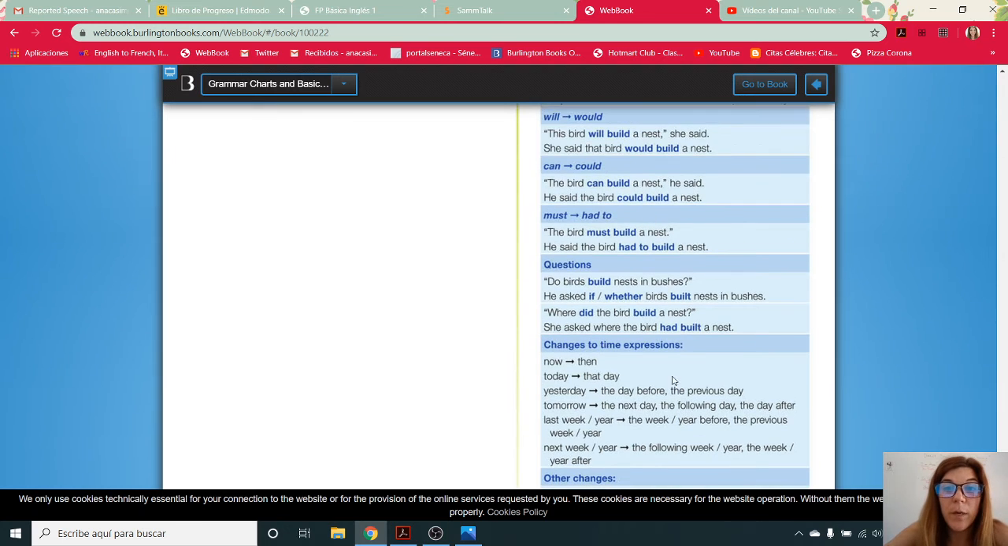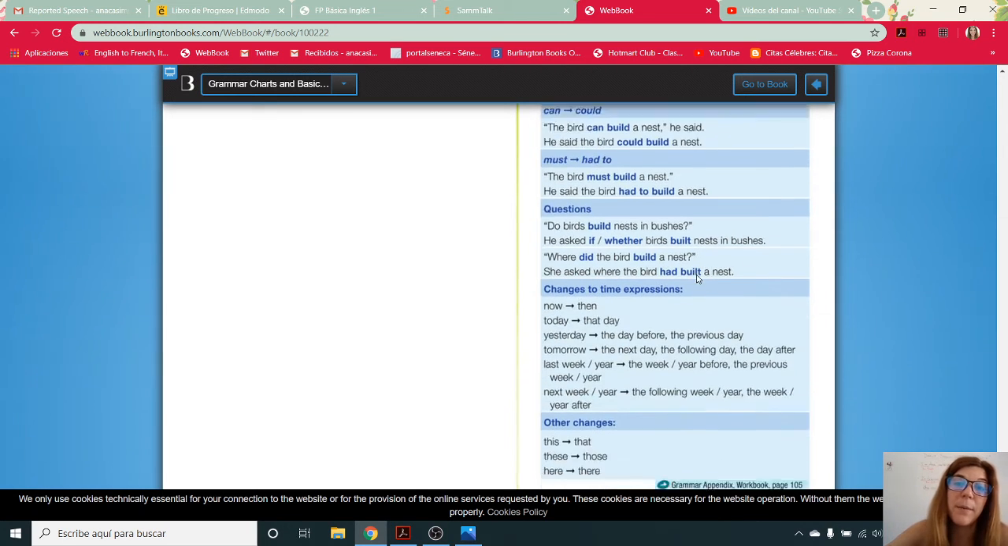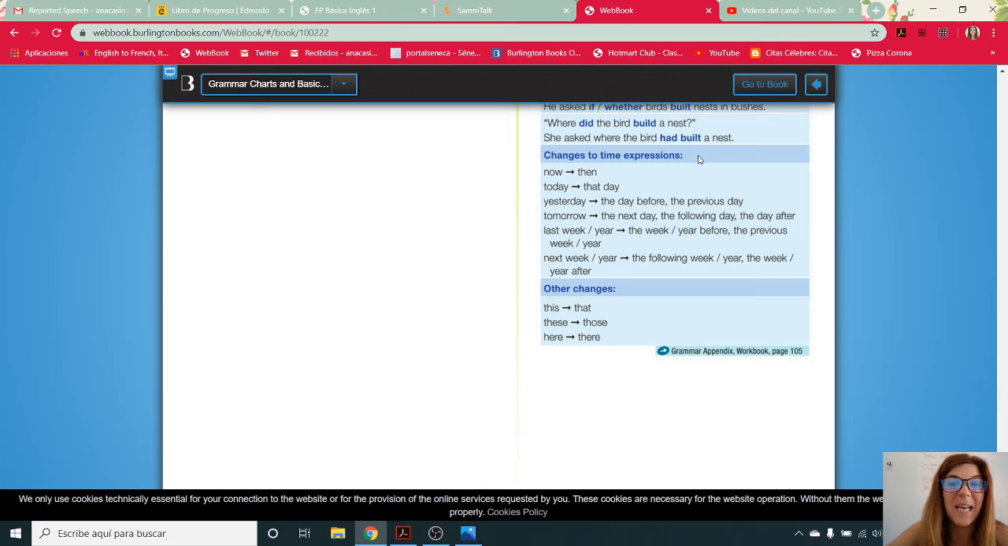All right, and as we were seeing before in the previous examples, there are also changes in the time expressions. If I say now, when I report myself, I say then. Today changes into that day. Yesterday, the day before, or the previous day. Both are correct. Tomorrow, it would be the next day, or the following day, or the day after. Okay, last week or last year, we change it into the week before or the previous week or year. Okay, and the opposite. Next week, we say the following week, the following year, or the year after.